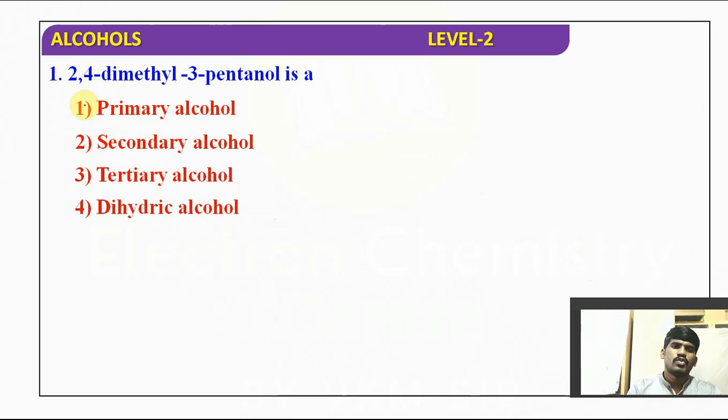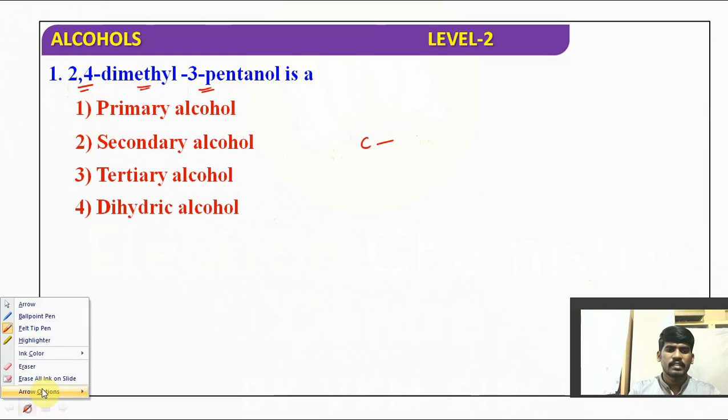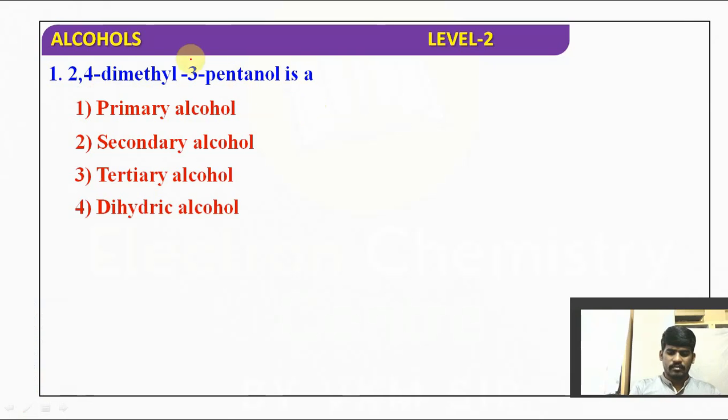Let's say this. 2,4-dimethyl-3-pentanol is which type of alcohol? Pentanol in the sense, first you write down the carbon chain. How many carbons are there? 5 carbons. That too at which position? Pentanol, third position, ol, alcohol. At the second position as well as the fourth position we have two methyl groups.